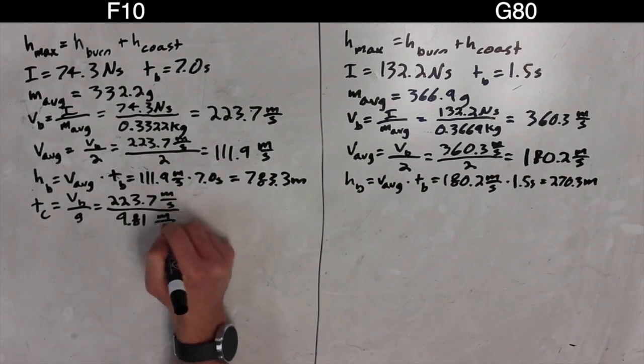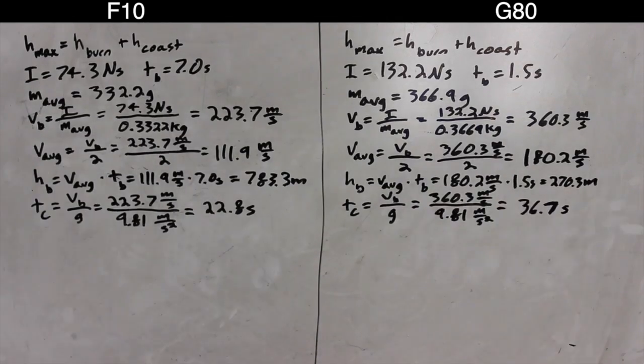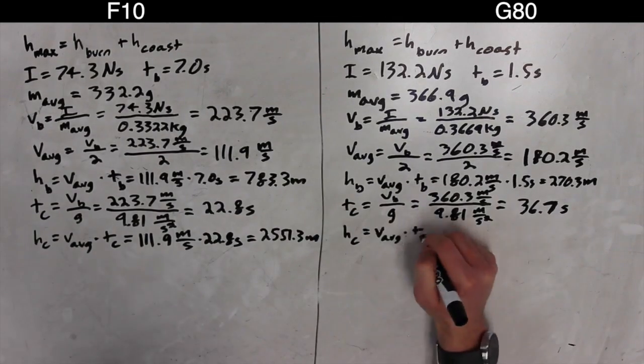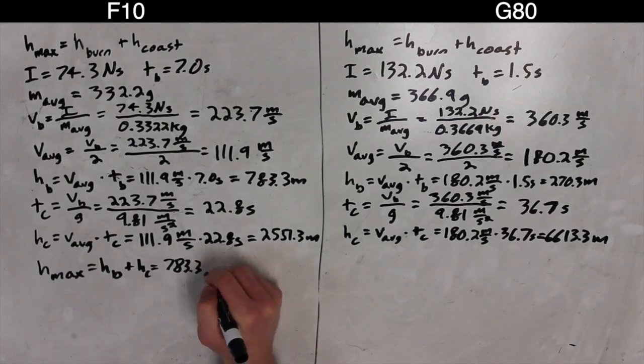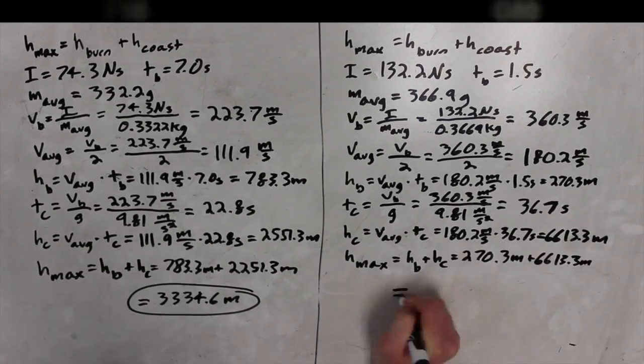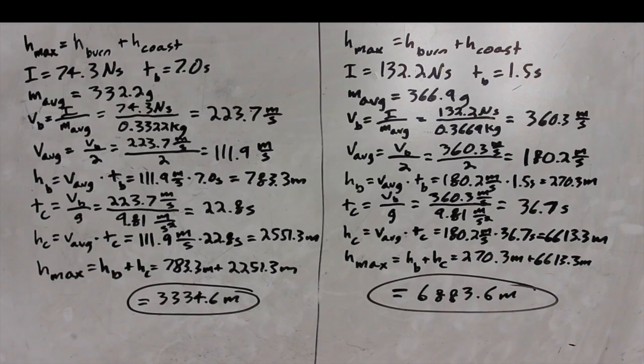Next, we use gravity to find coast time, which then gives us coast height. Adding this to burn height gives us the maximum altitude of each rocket. Of course, these numbers are off due to drag, but they reflect the central truth that the higher impulse rocket travels higher in the sky.